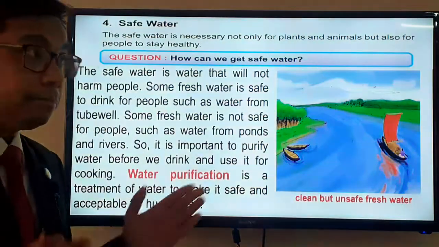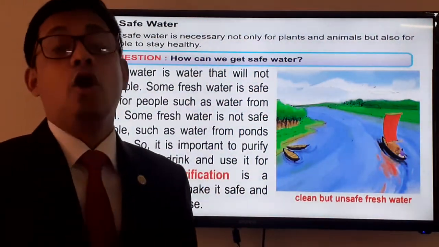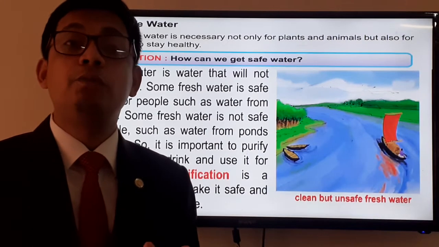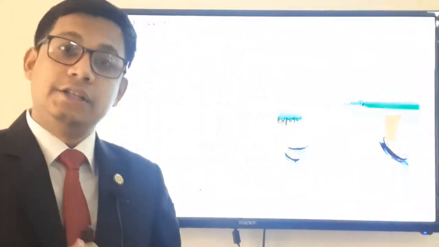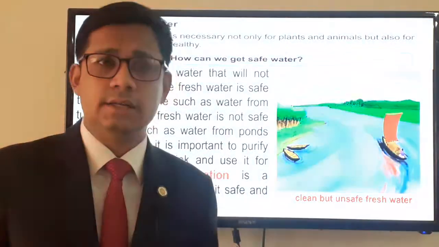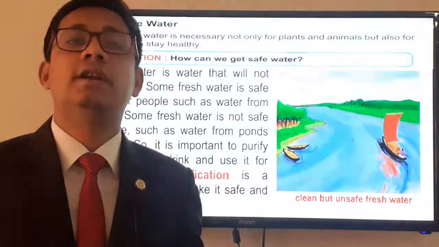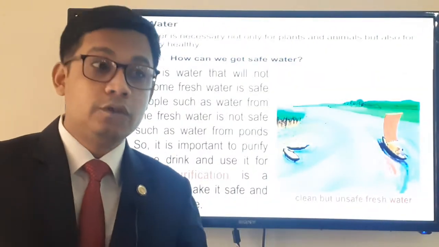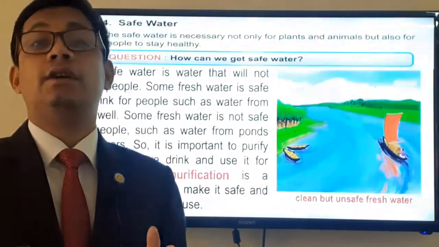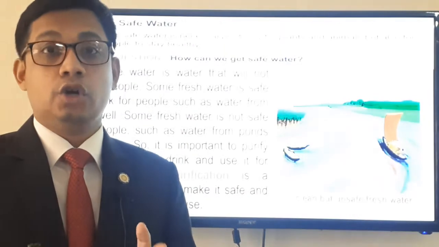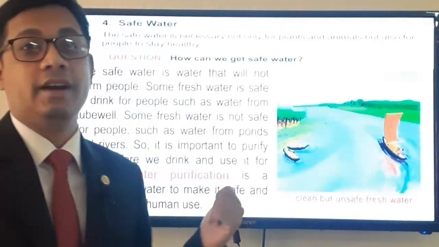Okay. So what do you need to do to purify water? If you want to purify water for different purposes, say for example a flood occurred in your locality, so all the tube wells of your locality went under water. So what will you do at that particular time? You have to collect that water and purify it for your use by some particular methods. So what are those methods? We will learn now.